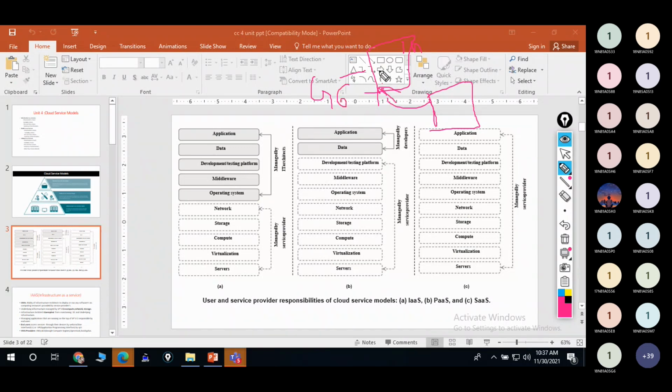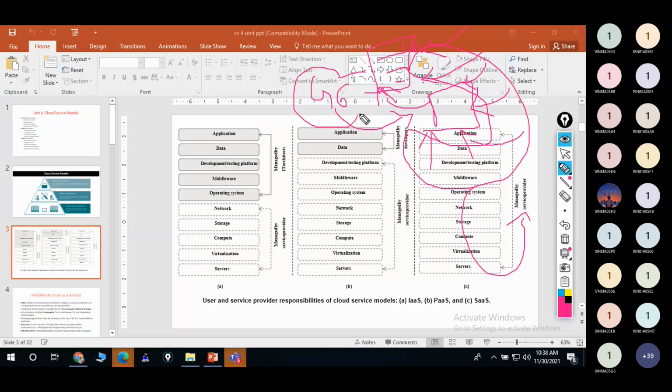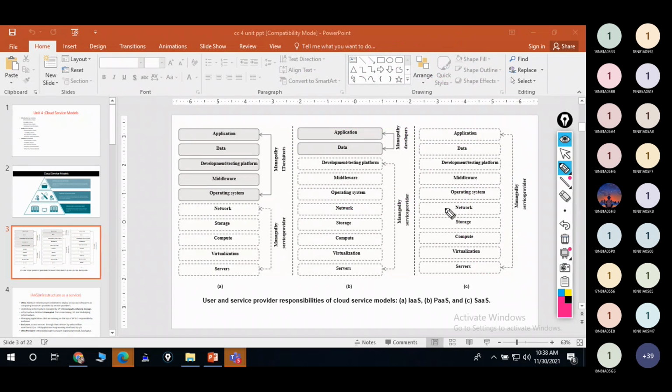So what does he do? He took that application and deployed it into the cloud. He is just paying the amount for that. He is not at all bothered about the data, what he developed, which architecture was used, which operating system they used, what kind of interfaces are there, or middleware support. Where this application is stored, he is not at all worrying about these things. This whole headache is maintained and controlled by the service provider. This G6 is just paying the amount for that particular application, right? So that is one example.